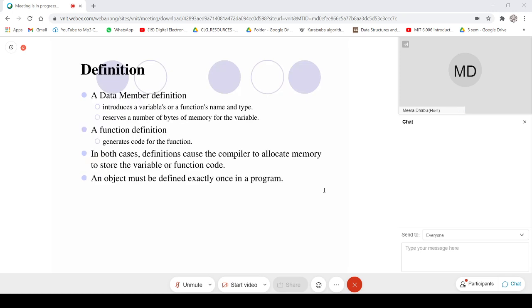today's topic. So we have already seen. If I'm not audible, CRs are requested to unmute themselves and talk to me.